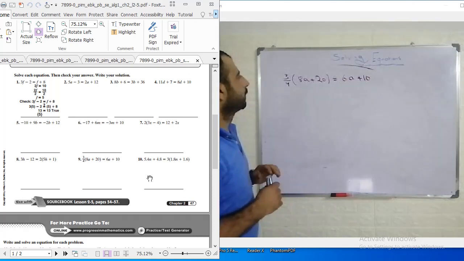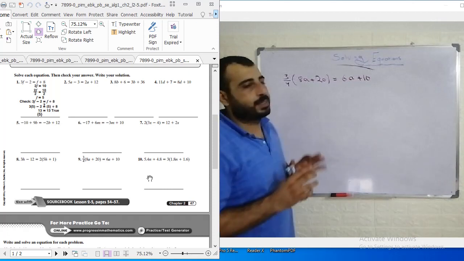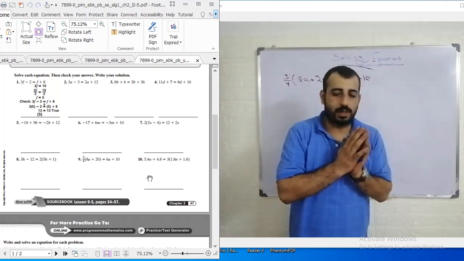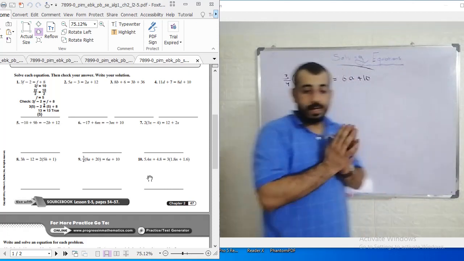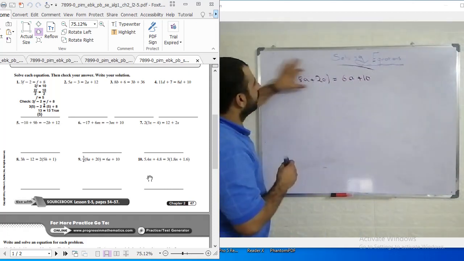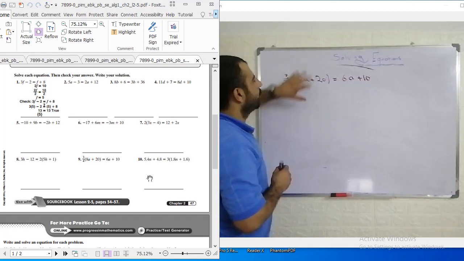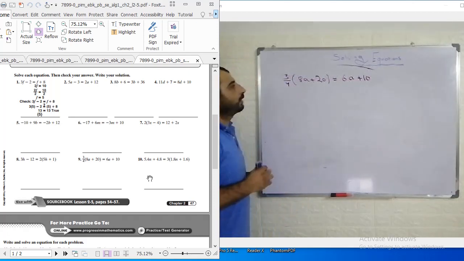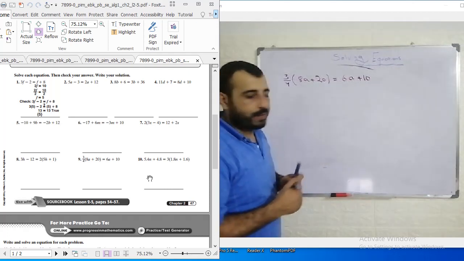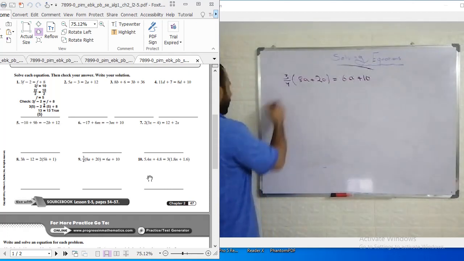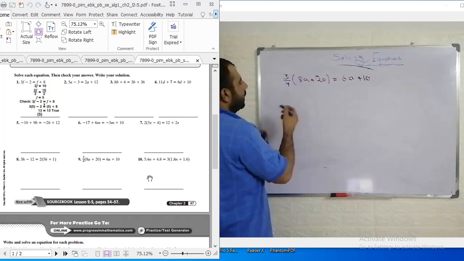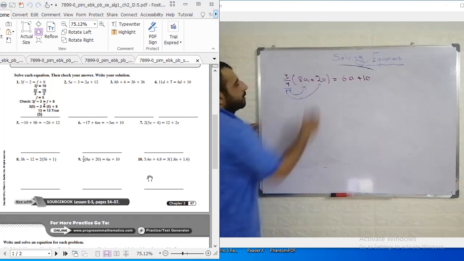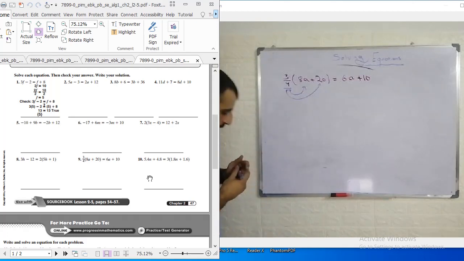Okay, let me start. The first step, as I said, is to isolate the variables together and the constants together. But I cannot make this step while we have a bracket here, so we need to remove this bracket. I don't like this bracket. How can we do this? By the associative property, we can multiply this fraction, 3 over 4, by all of the terms in the bracket.